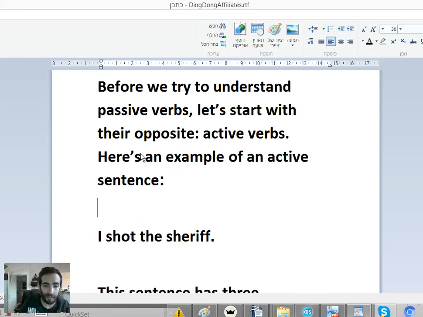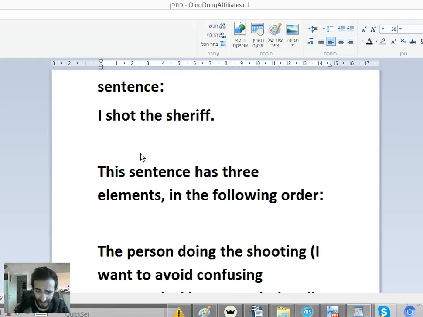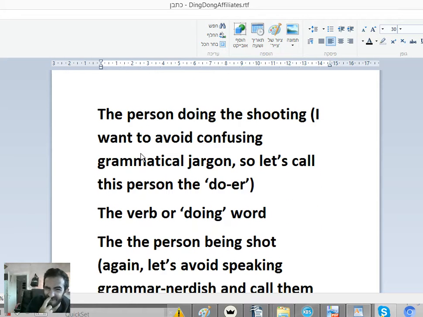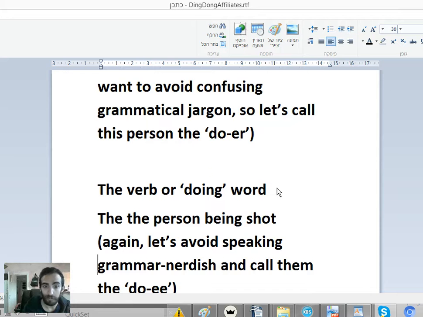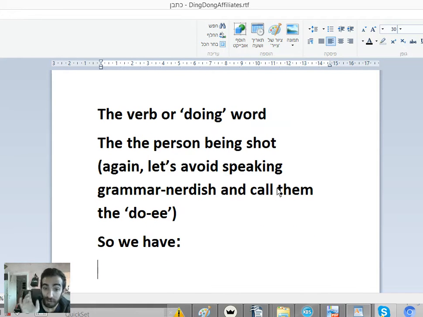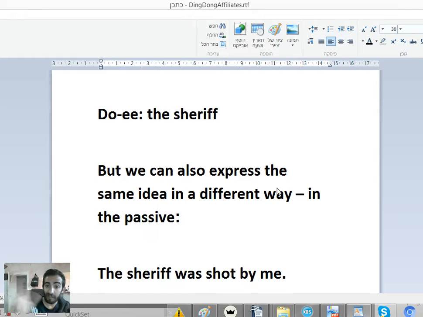Here's an example of an active sentence. I shot the sheriff. Okay, this sentence has three elements in the following order. The person doing the shooting. I want to avoid confusing grammatical jargon, so let's call this person a doer. The verb, or doing word. The person being shot. Again, let's avoid speaking grammar nerdish and call them a doer. So we have doer one, I; doing word, shot; doer two, the sheriff.